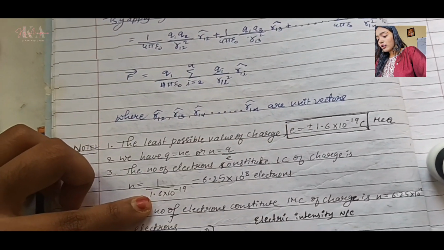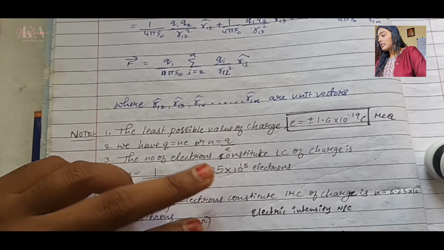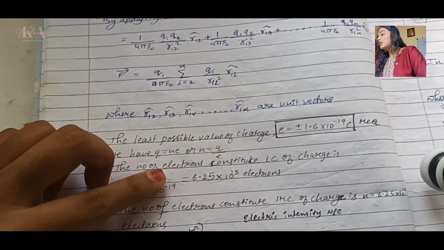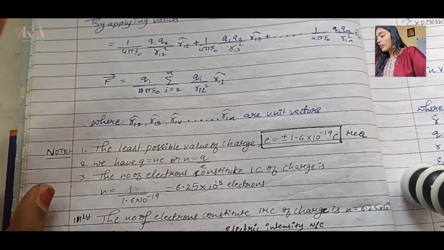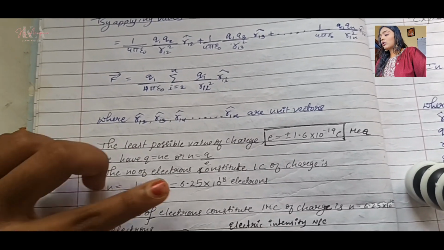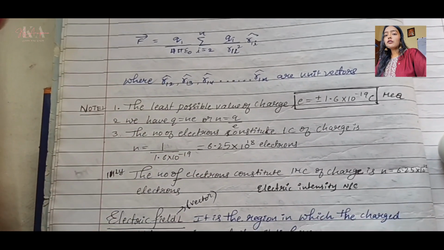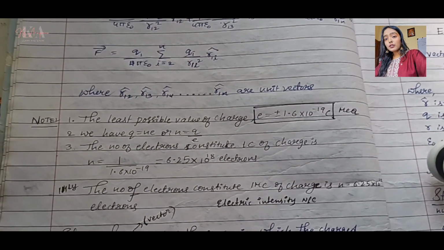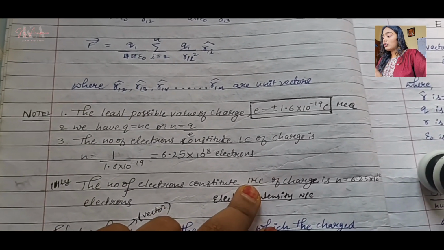And then we have electron. Electron value I already told you, right? So this one is E, this one is electron. So this one's value I already put in here. So we have 6.25 into 10 to the power of 18 electrons. So this one is the value of number of electrons present in 1 coulomb of charge. If they ask you, this is the answer. 6.25 into 10 to the power of 18 you need to write down.